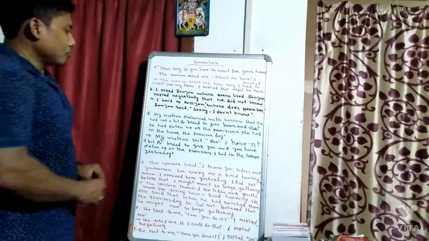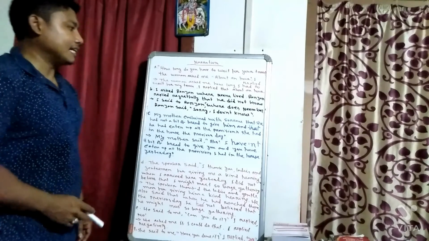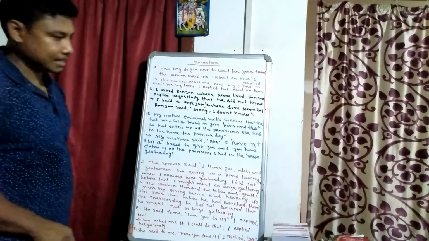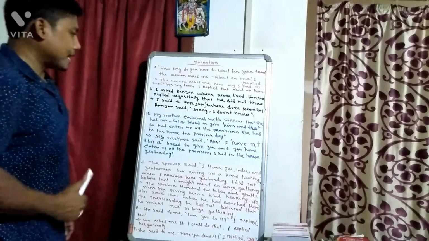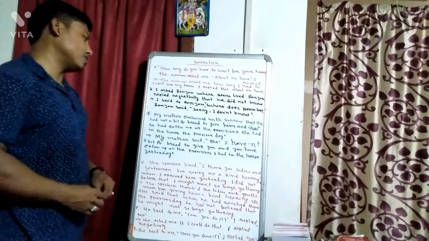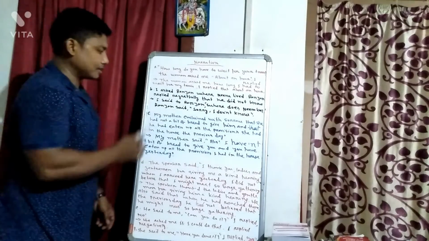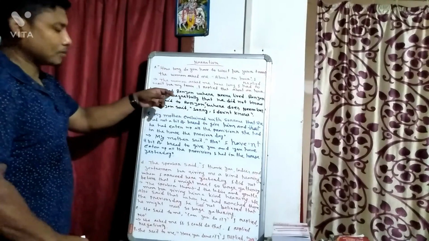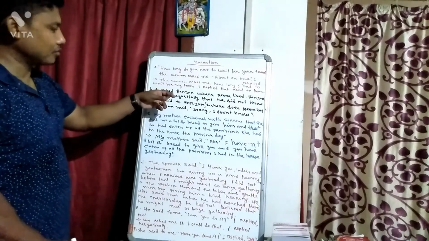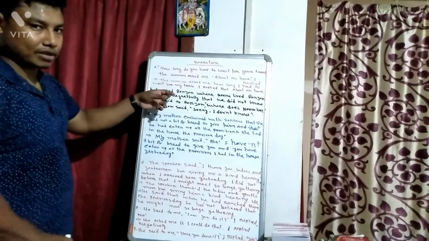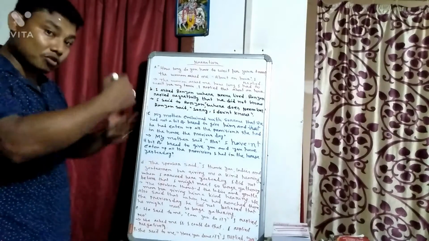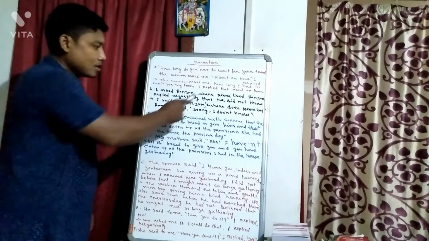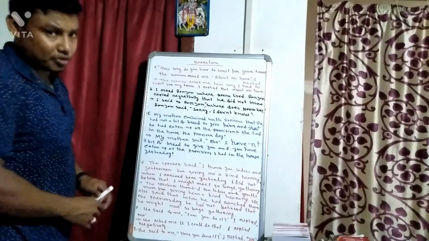In the second example: I asked Ranjan where Nina lived. This is one part of the narration. Ranjan replied regretfully that he did not know. If we take the first part, "I asked Ranjan" is the reporting verb part. It is no doubt an example of indirect narration, but here also we have to identify the two parts. "Where Nina lived" is the reported speech part.